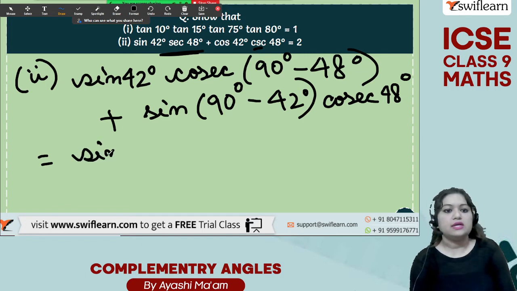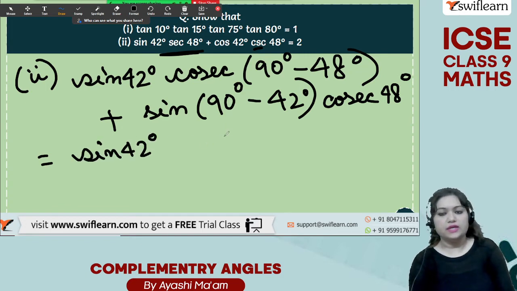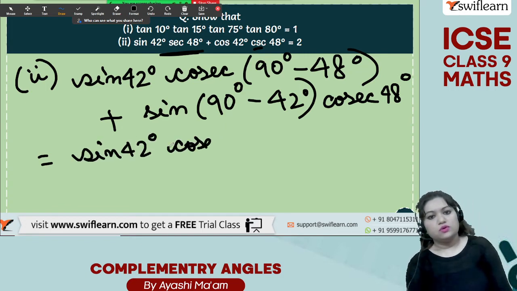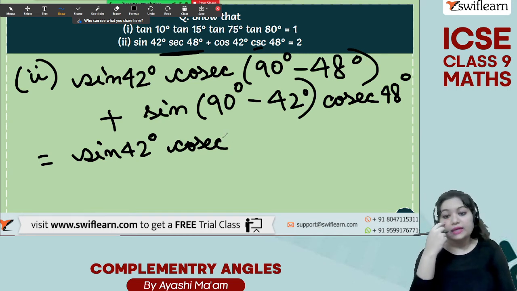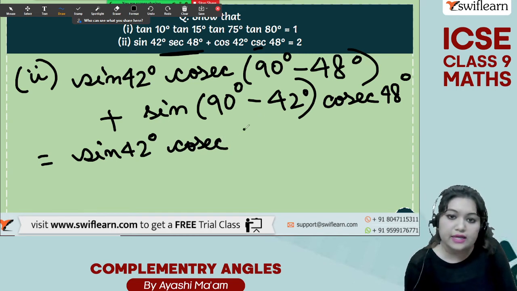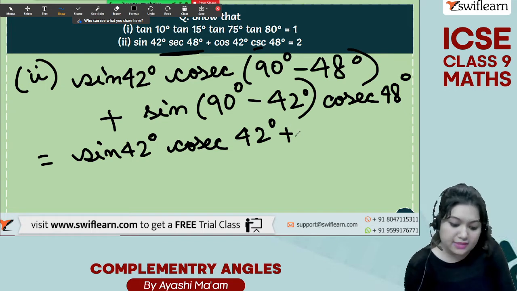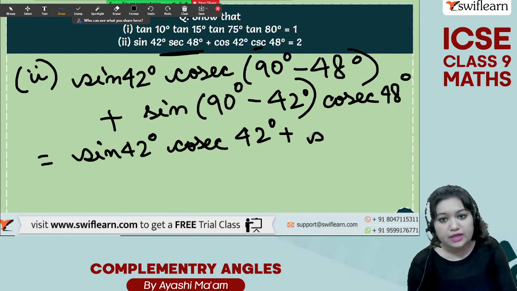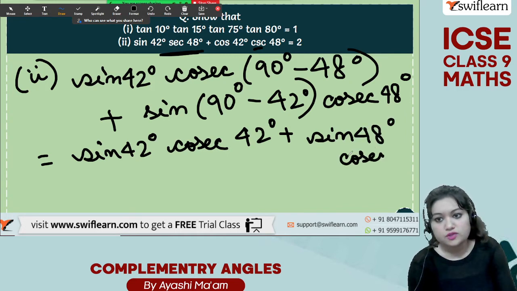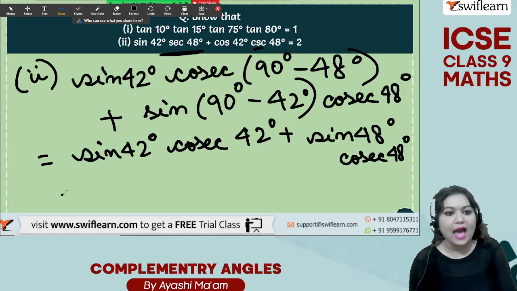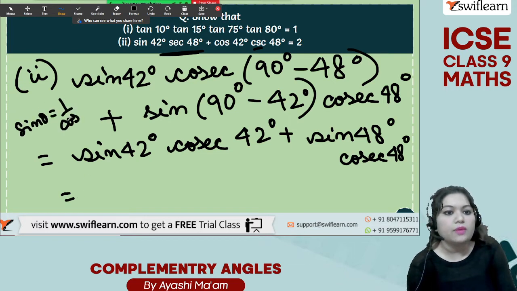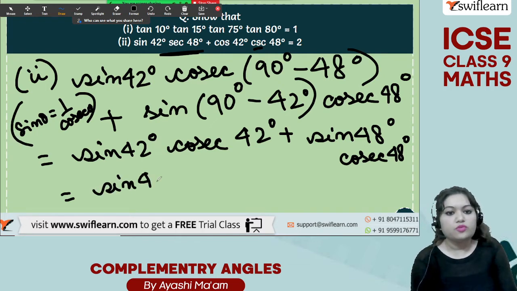So you will get sin 42 degree into cosec of 90 degree minus 48 degree is 42 degree plus sin of 90 degree minus 42 degree is sin of 48 degree and cosec of 48 degree, and we know that sin theta is equal to 1 by cosec theta. Simply replace the formula.